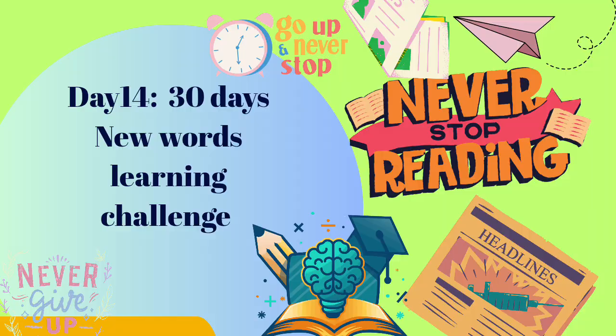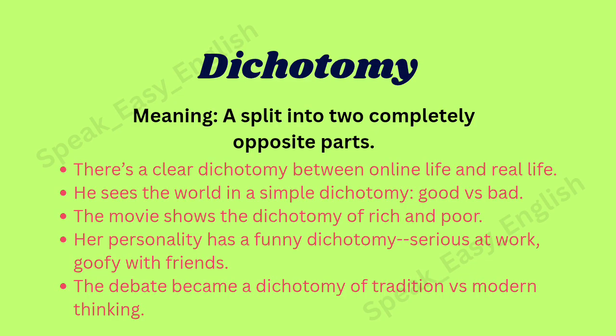So today's first word is dichotomy. Dichotomy means split into two completely opposite parts. For example, online life and real life, good or bad, rich and poor, this type of situation. For example, there is a clear dichotomy between online life and real life. It means both are different, online life and real life. Another example, the movie shows the dichotomy of the rich and poor.